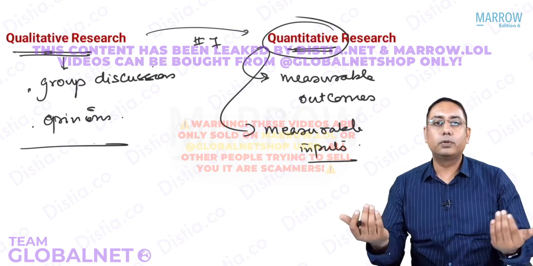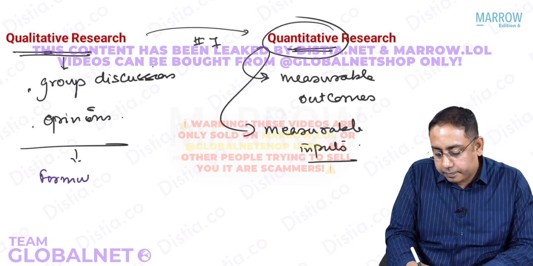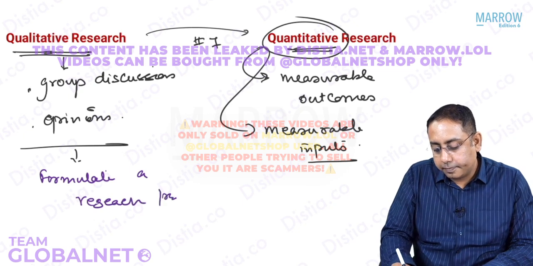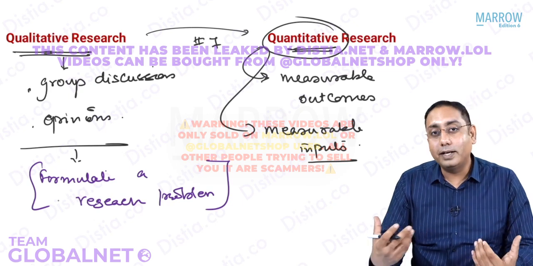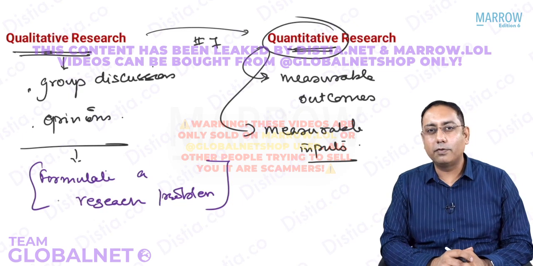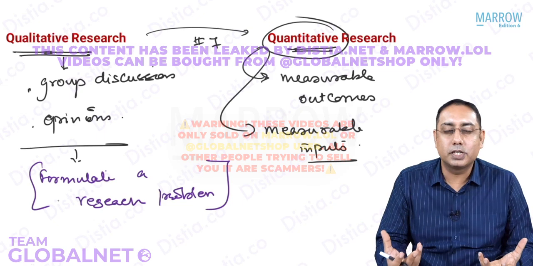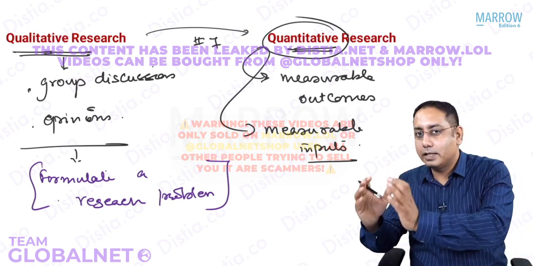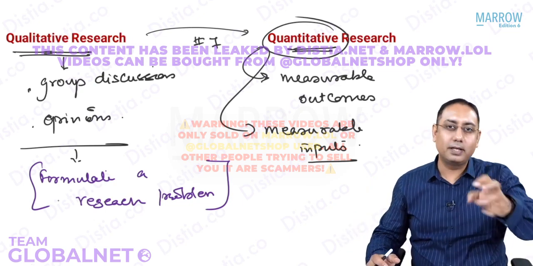And when we do focus group discussion, what happens is we formulate a research problem. So we say that probably this is a research problem. That is what is a qualitative research. So if we all sit down together and say that we've got a lot of anemia in our area, so what could be the reason, and do focus group discussions, that is what is a qualitative. But now based on that qualitative, let us say the researcher will give some iron folic acid, they will give some spinach tablet, something they will do.